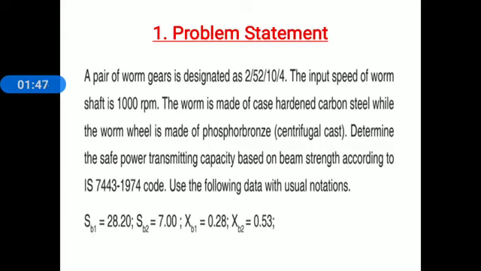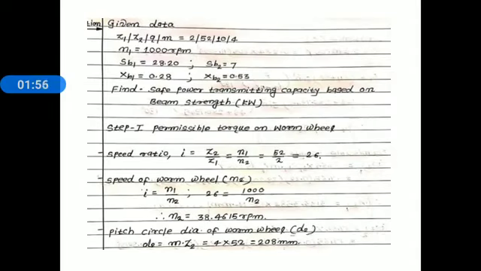Okay, let's move towards the solution. First of all, we collect the given data. Here everyone knows how to designate the pair of worm gears. Z1/Z2/Q/M, Z1 number of starts on a worm, Z2 is number of teeth on a worm wheel, Q is the diameter quotient and M module. Here number of starts Z1 is equal to 2, Z2 number of teeth on a worm wheel 52, diameter quotient Q is equal to 10 and module 4 millimeter.